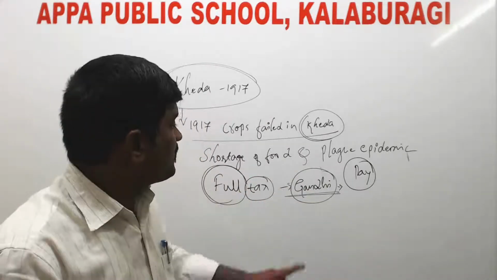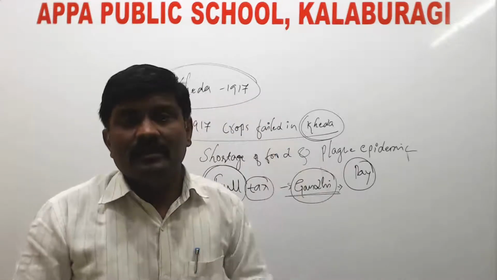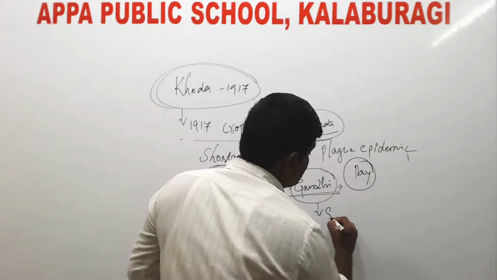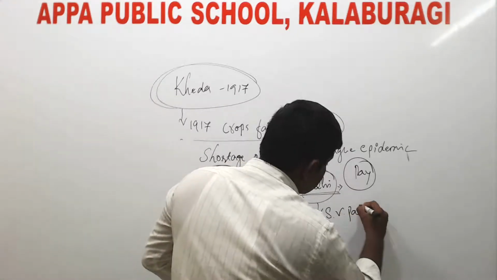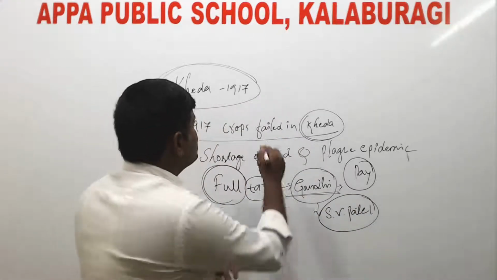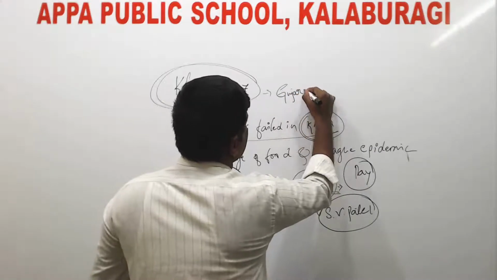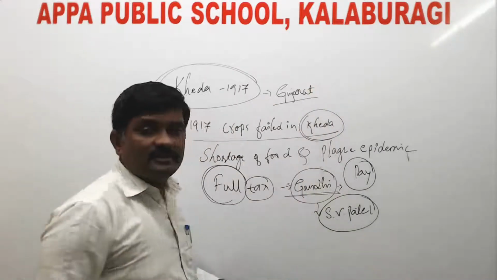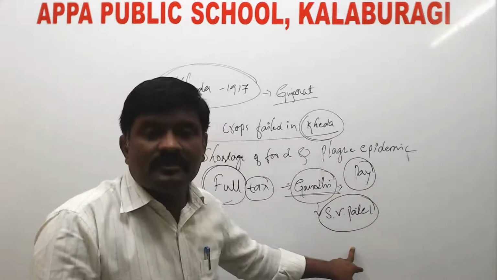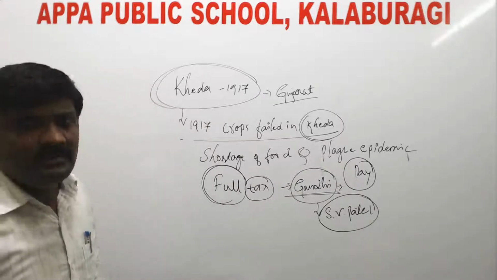So finally Mahatma Gandhi succeeded in this Kheda movement, and here he was accompanied by whom? By Sardar Vallabhbhai Patel, because this movement was held in which state? Gujarat. For that reason Mahatma Gandhi was accompanied by Sardar Vallabhbhai Patel, and he succeeded in this movement.